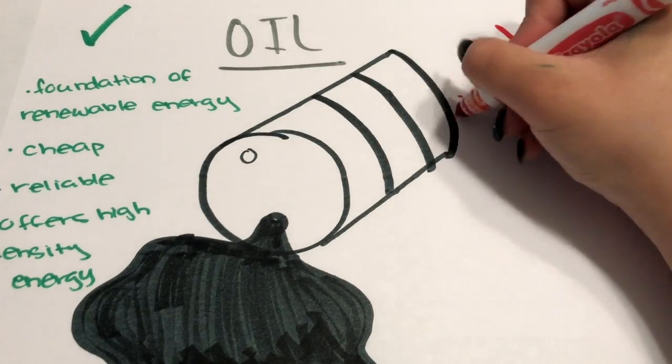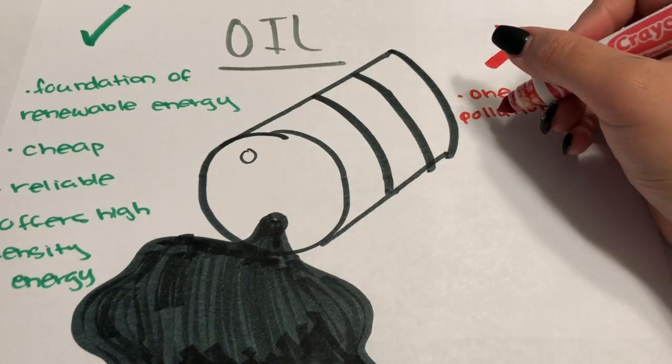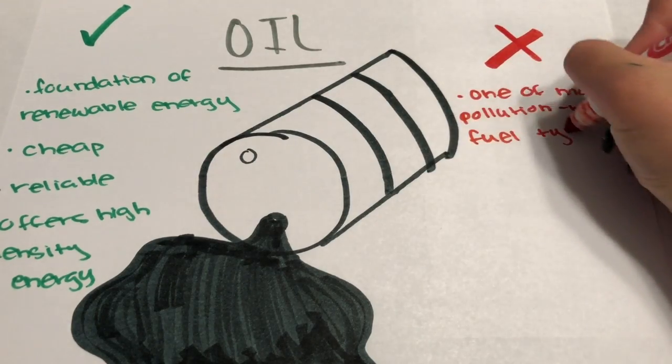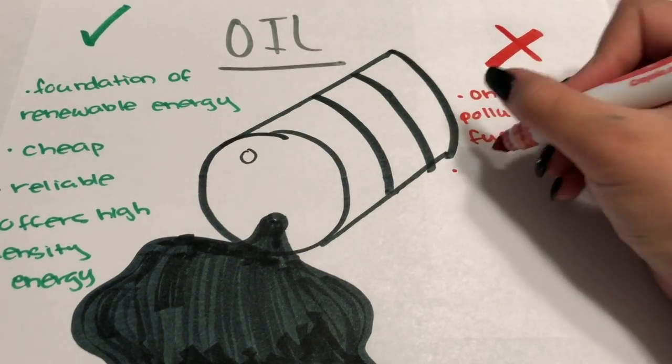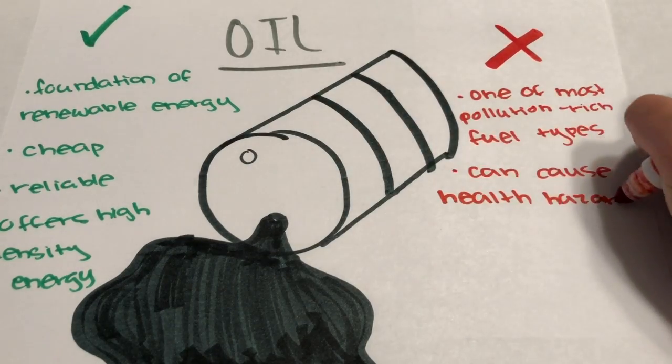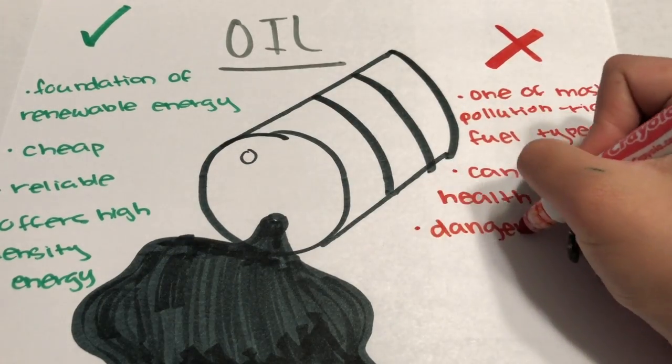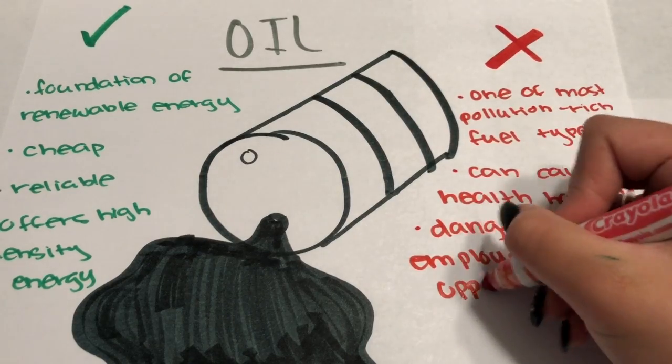Some cons are oil energy is one of the most pollution rich types of energy consumption that modern technology offers. It can cause health hazards when consumed at high levels, and it is connected to dangerous employment opportunities.